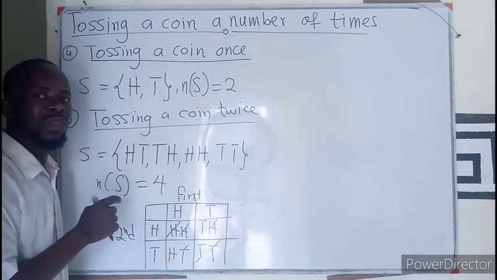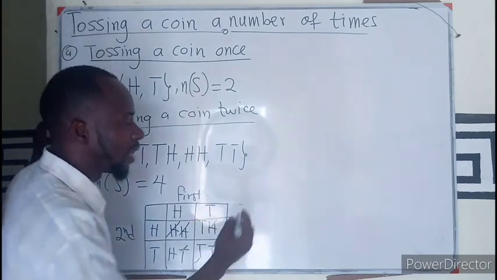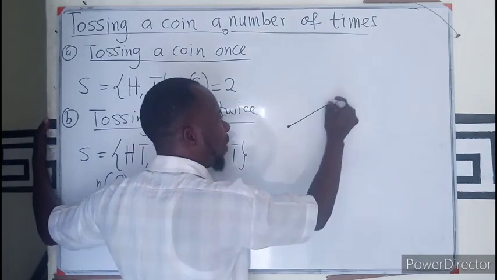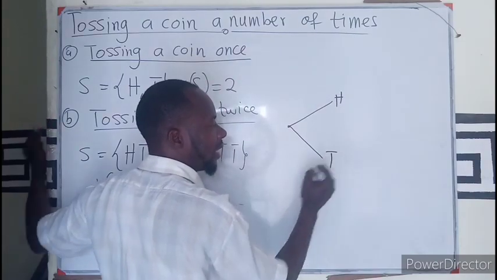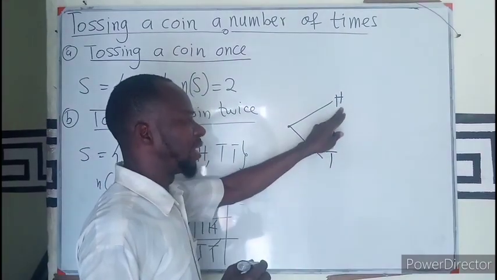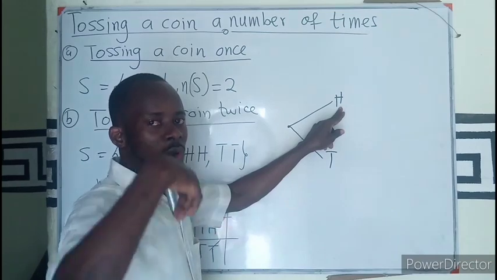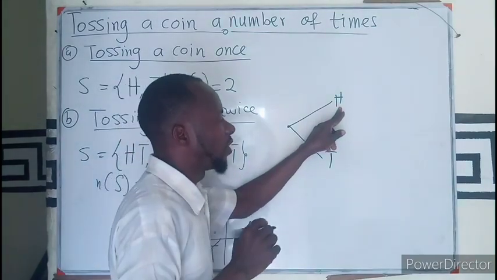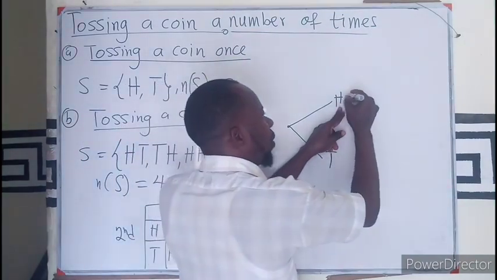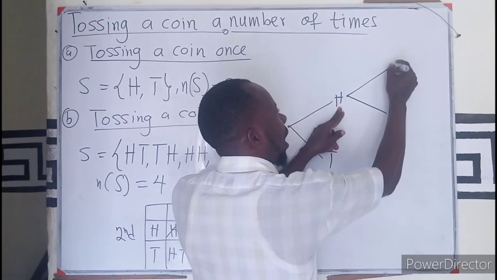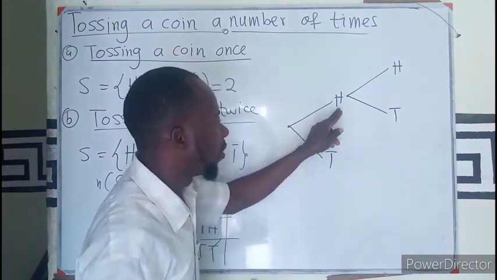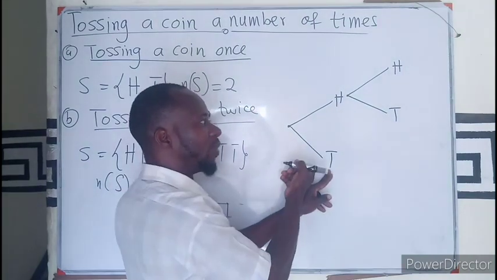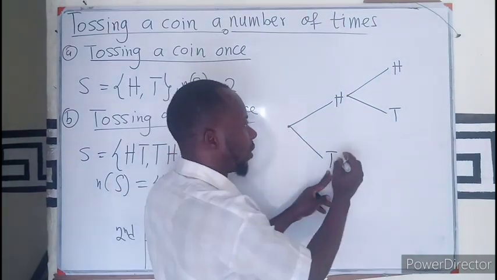We could also do that using the tree diagram. I have this as my first toss. So I have a head in my first trial. Then I am going to toss again. I could also get a head or a tail. What if the first trial gives me a tail? I have a tail from the first toss.